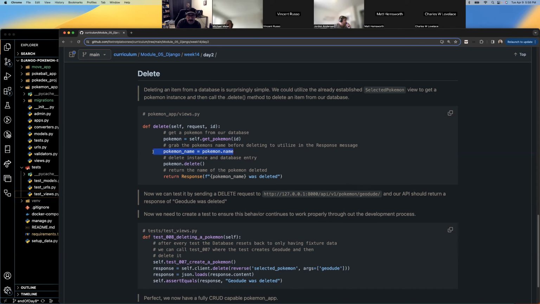Really, we could probably skip this step, but it even says right here, the only reason we're establishing this variable is because once this is deleted, we're not going to be able to query that anymore. It's a deleted object. So grabbing it before the delete is handy for the response. You don't have to give a response. You could just say, yeah, it worked, but that sucks. Usually you want to flash a message to the screen. If not, give a response like this.